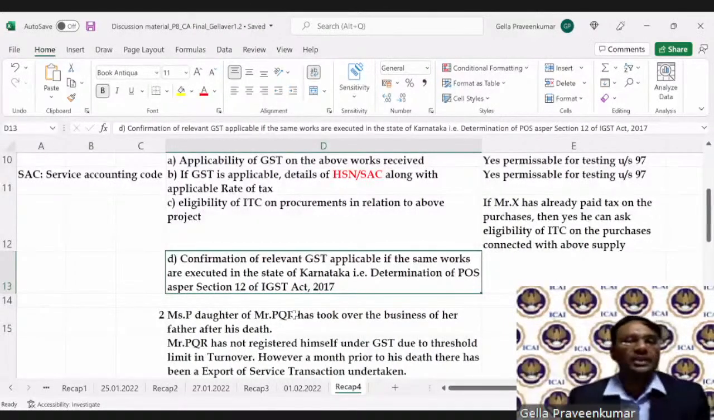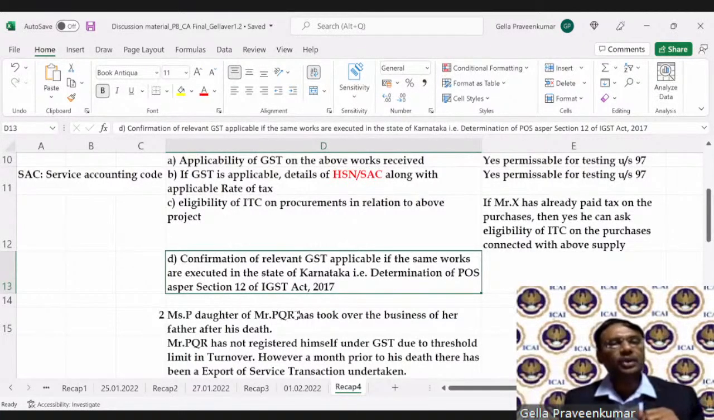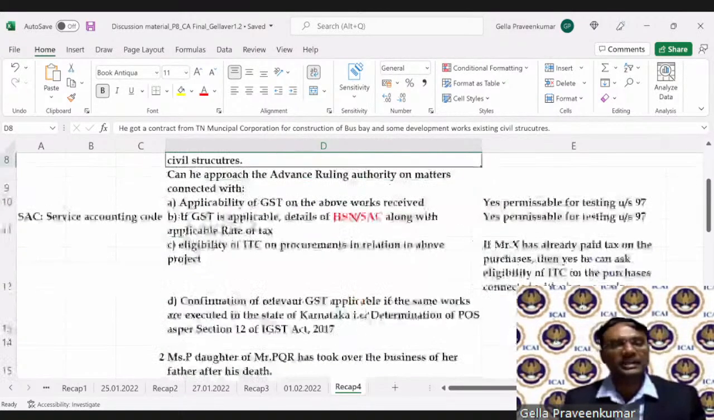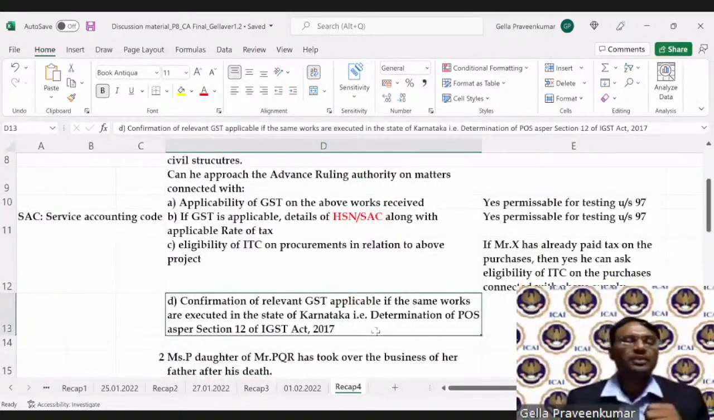So X wanted to ask one more question in a particular application. He wants to ask whether GST is payable if the above works are performed in the state of Karnataka, not to Tamil Nadu Municipal, rather to Karnataka Municipal Corporation. So he is asking, what should I charge: SGST, CGST or IGST? He wanted to know the determination of IGST.